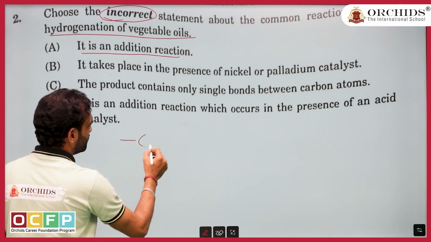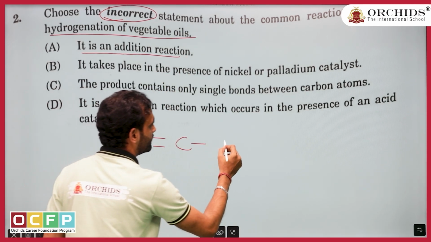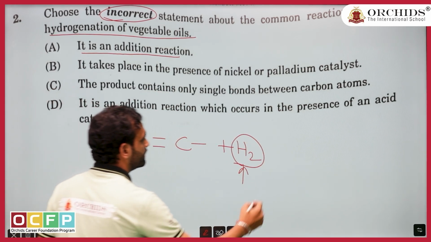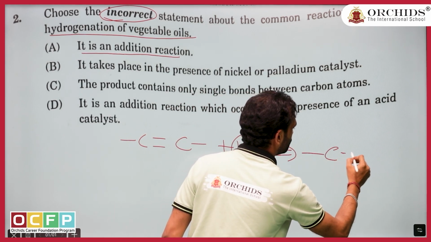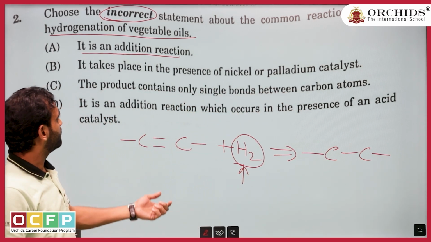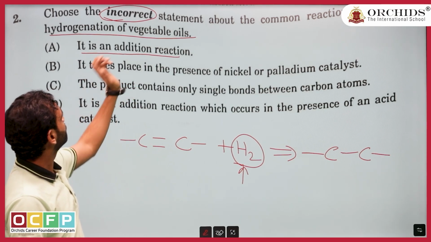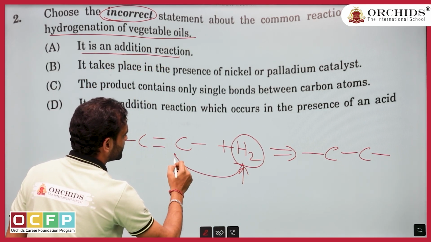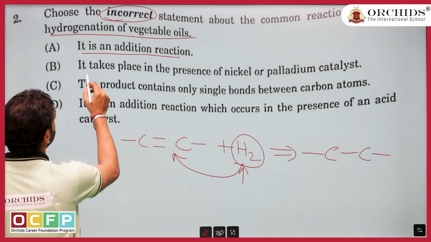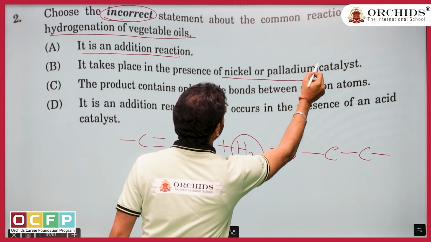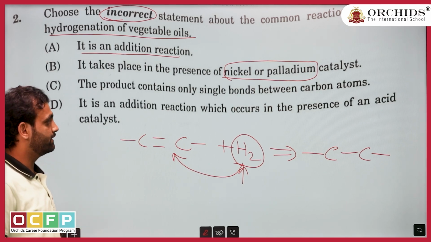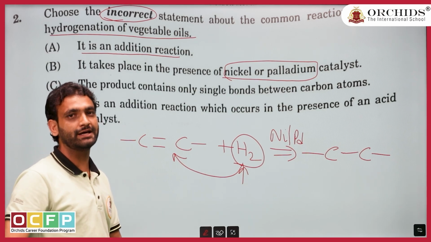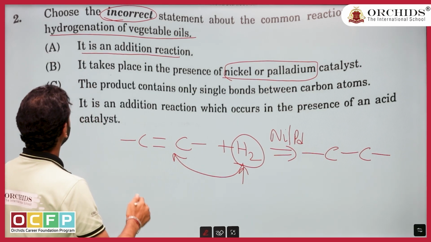I think you must know that if there is an unsaturated long carbon chain and we do hydrogenation, hydrogenation means we are adding hydrogen to it. So what does it convert into? It converts into a saturated carbon. That is a normal process for vegetable oils. So first, it is an addition reaction. Obviously hydrogen is added here, so it is an addition reaction. Second part, it takes place in the presence of nickel and palladium catalyst. Yes, it always takes place in the presence of nickel or Pd. We repeat this reaction so many times during the classes. It is very obvious for students to remember.